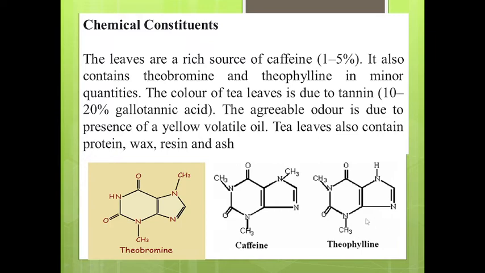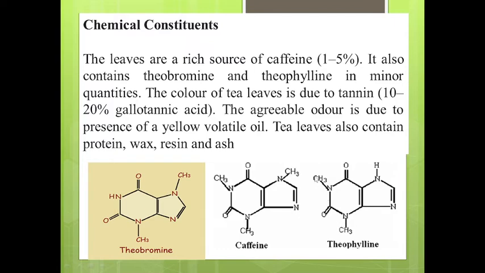Now here the structures of theobromine, caffeine and theophylline are given, which are the important chemical constituents present in tea. This one is the structure of theophylline. It is a dimethyl xanthine having two methyl groups located at position 1 and position 3. These are the two methyl groups. This one is the structure of xanthine, and these structures are different from one another in how many methyl groups are present and at which position.